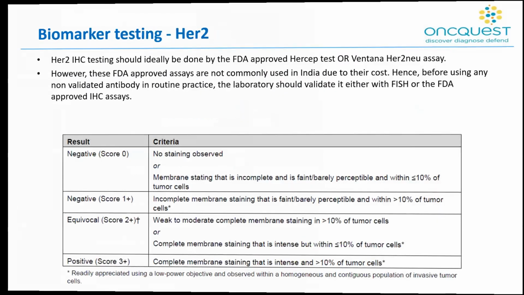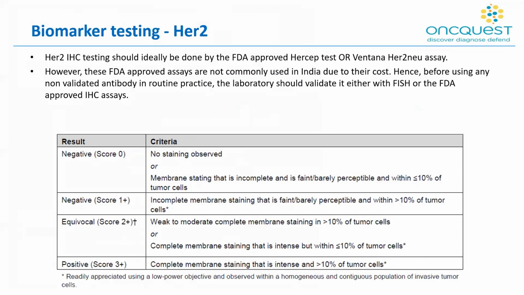Coming to the HER2 testing, HER2 IHC testing should ideally be done by the FDA approved HercepTest or the Ventana HER2/neu assay. However, they are not commonly used due to the cost involved. So before using any non-validated antibody in routine practice, the lab has the responsibility to validate it with either FISH or against the FDA approved IHC assays.